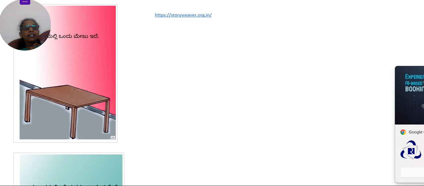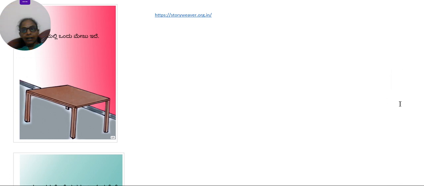Okay, so this is a very simple story. It's a story about a table. Okay, so let's start the story. I will read one slide and then we will break it down with different suffixes and different tenses and see how it is. Basically, the story is completely in simple present tense. So let's start.